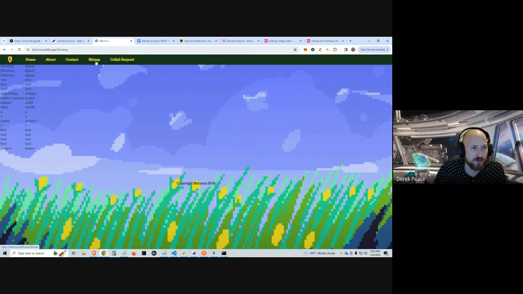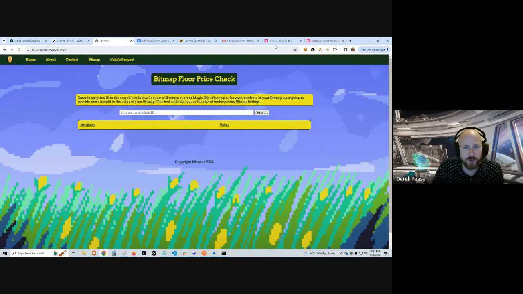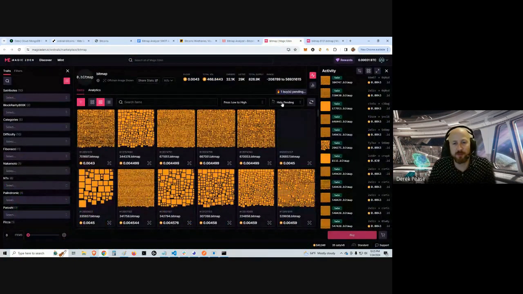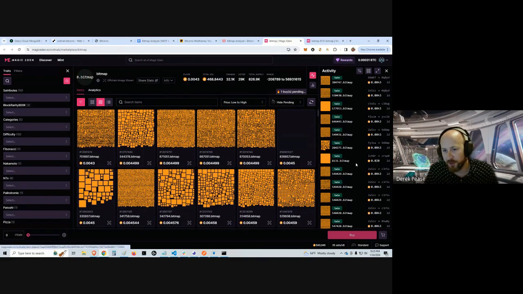All right, and then for bitmap, to give you a quick example, so these are bitmaps. This is bitmaps listed for sale. Over here, there are ones that have sold. So you can see 0.0043 Bitcoin is a common sale price right now, but you have one right here that's actually 0.02, so it sold for more. So this has a specific trait that makes it more valuable.